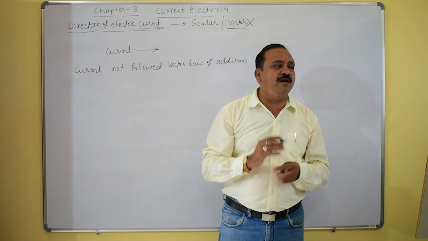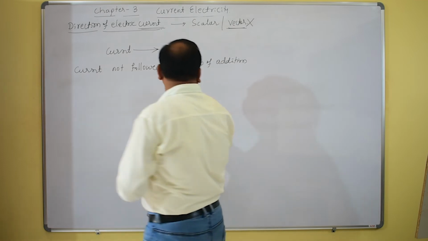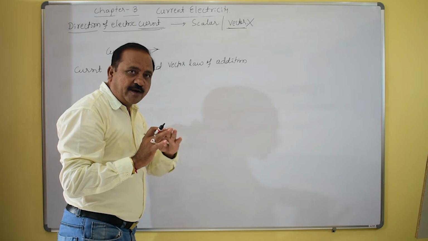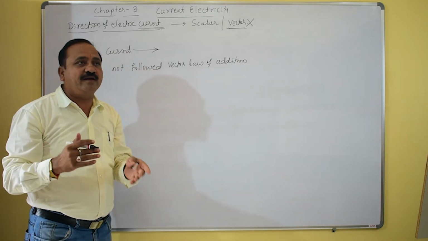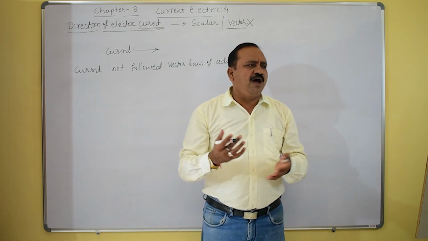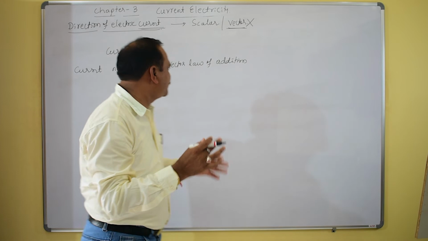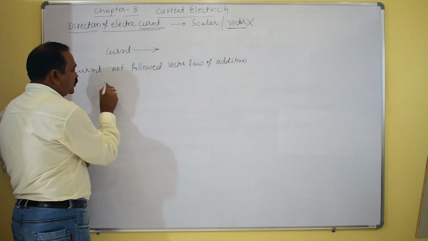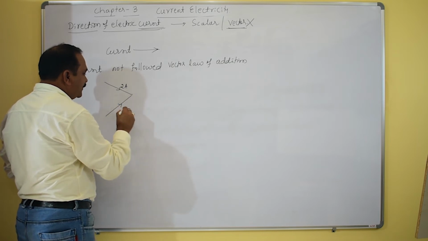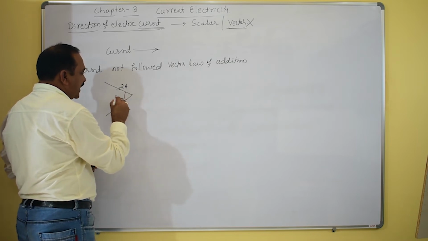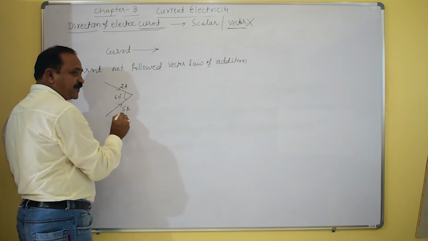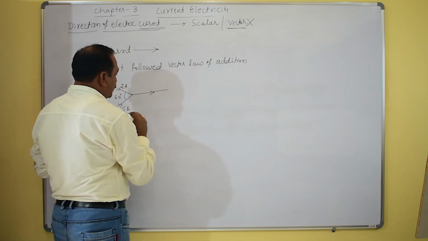So with reference to all that, we must know that current does not follow the vector law of addition, meaning the parallelogram law or triangular law of vector addition is not followed. How exactly should it be obtained? We can analyze with a simple example. If 2 ampere current is flowing and here 5 ampere current is flowing, with an angle of 60 degrees between them, what happens to the total current? The total current is 7 ampere.